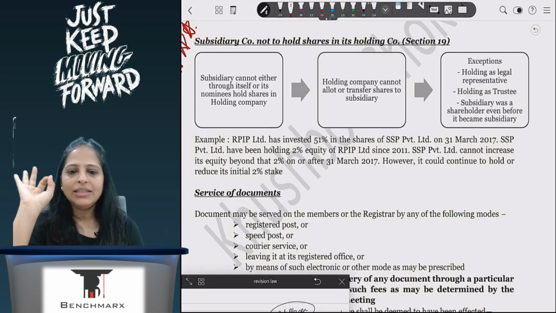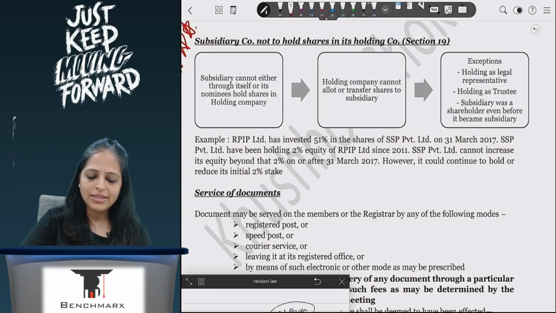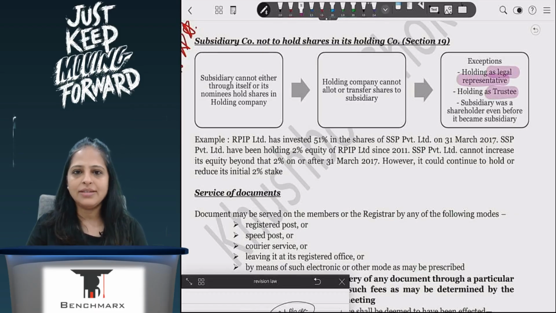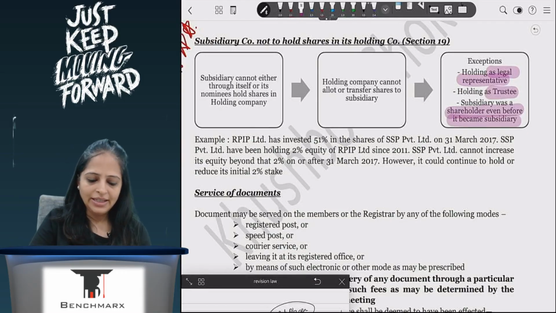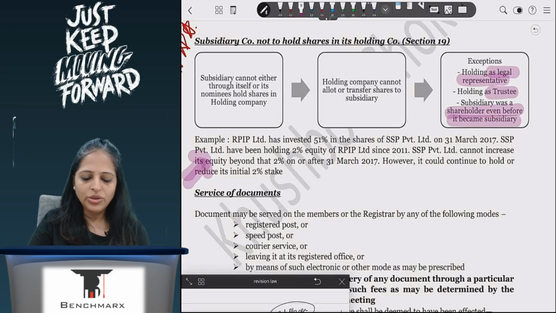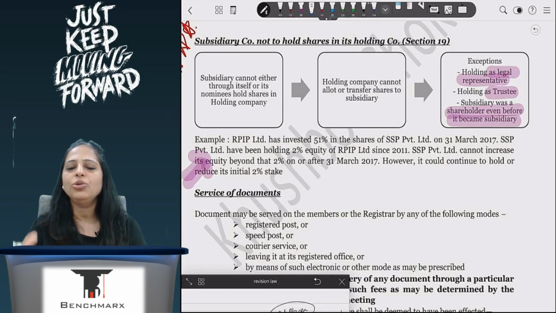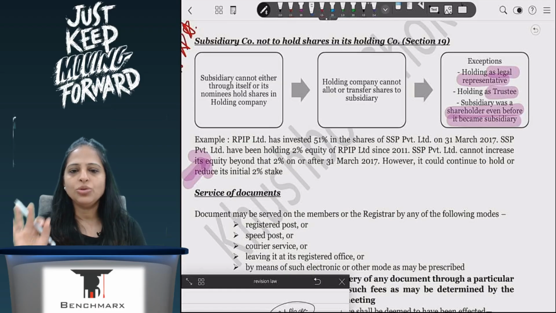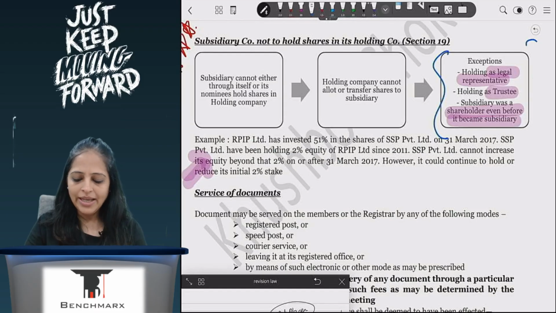There are three exceptions, and these three exceptions are very, very important to remember. One is if I am holding the shares as a legal representative or as a trustee on behalf of someone else, for the benefit of someone else, then I can hold. Or if I was already holding even before I became the subsidiary, the example for which I have given here. So if I am holding before I became the subsidiary, I can continue to hold what I am holding. I can reduce my stake, but I cannot increase my stake. Correct? So trustee, legal representative, and holding before I became the subsidiary, then I can continue to hold. So very, very important are the exceptions here.